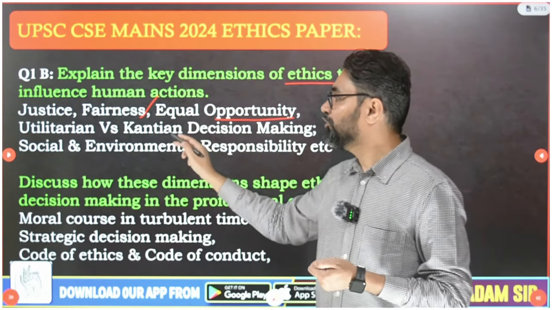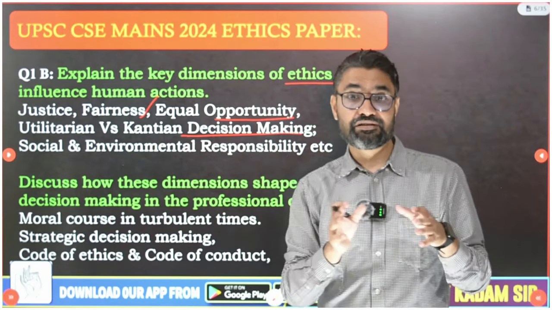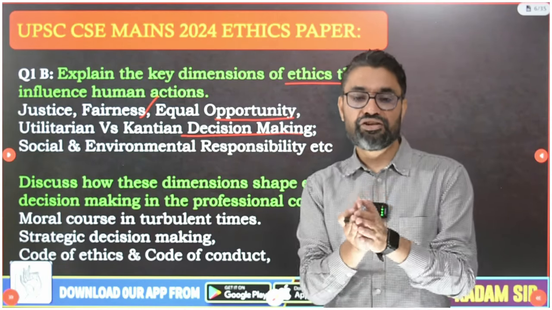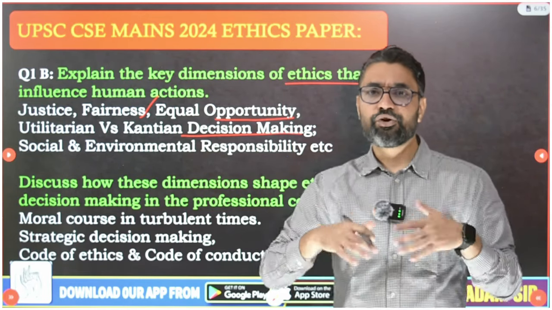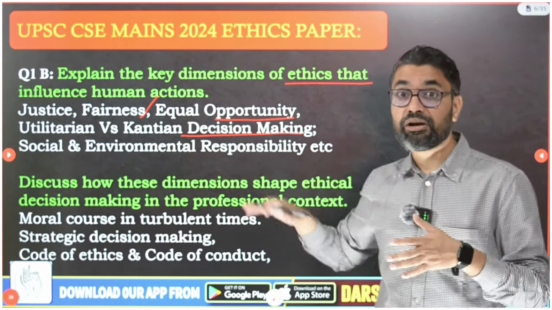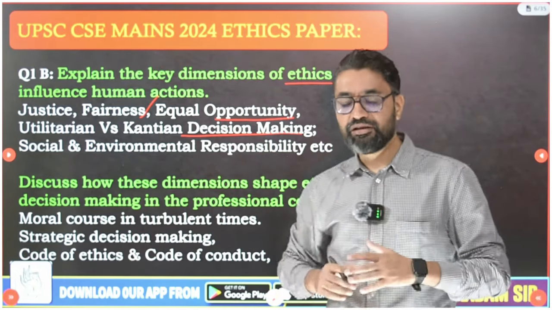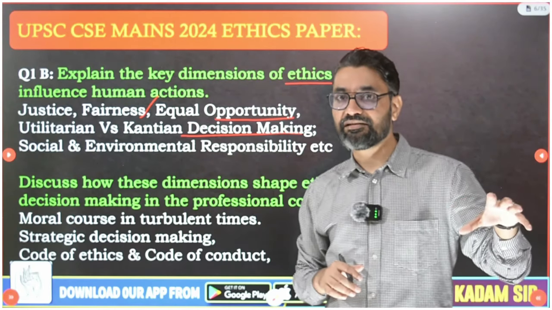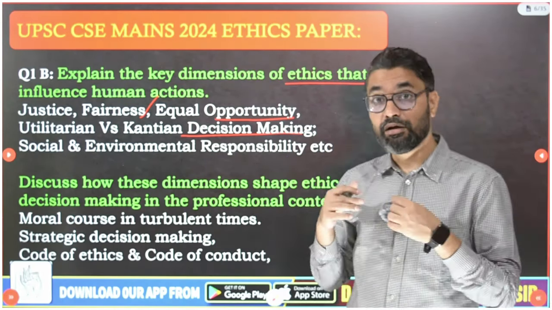Then you need to be utilitarian versus Kantian. This is also a key dimension. I have discussed a lot of case studies on how one decision is correct as per utilitarian while the same decision is wrong as per Kantian ethics, and one should try to be more Kantian in decision making. Being more Kantian means that while running a business you can't just think of the cost-benefit analysis that utility theory advocated. You need to think about the intention, will.